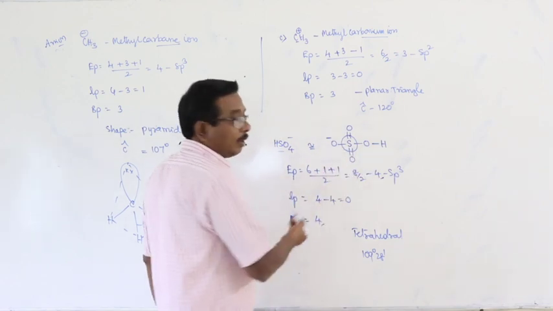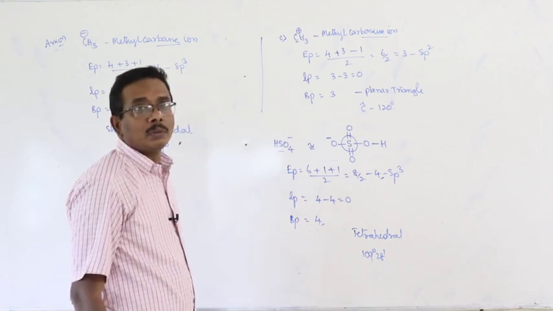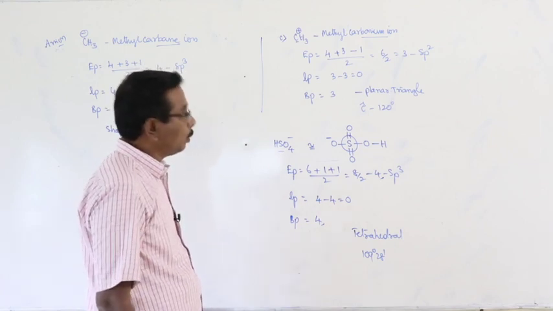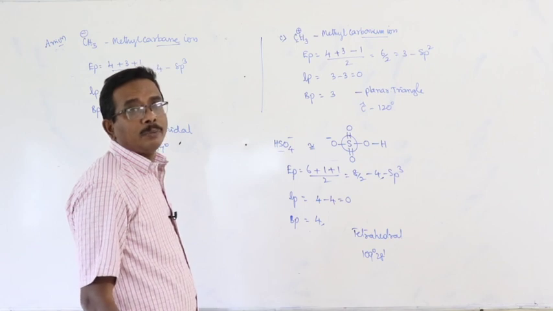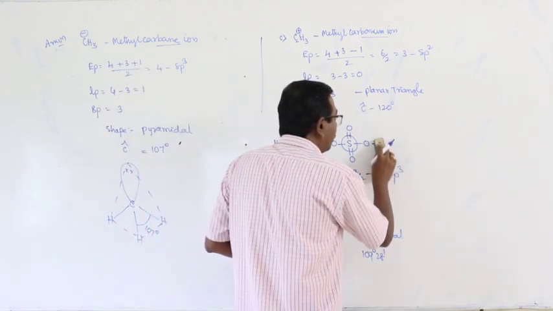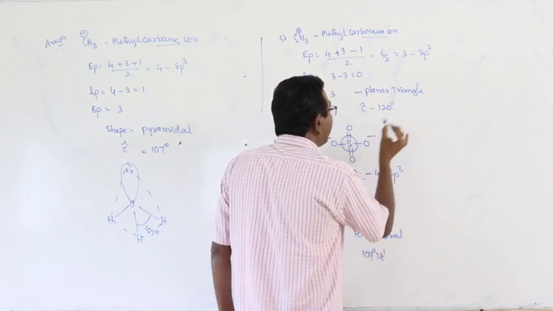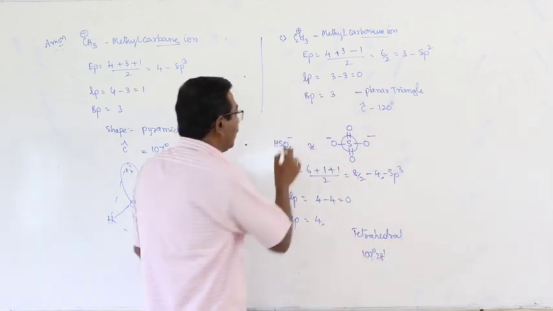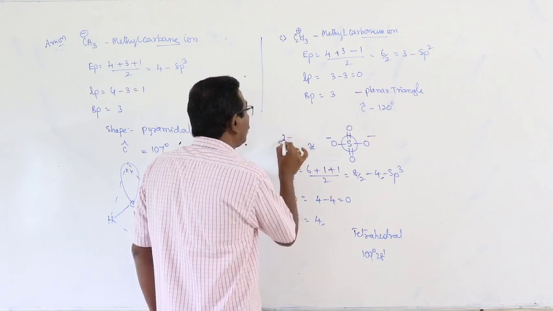6 plus 1 by 2, that is 7 by 2, meaningless. But how can you solve this? Very good. By removing this hydrogen, once again we can get another minus. Then this is SO4 2 minus.